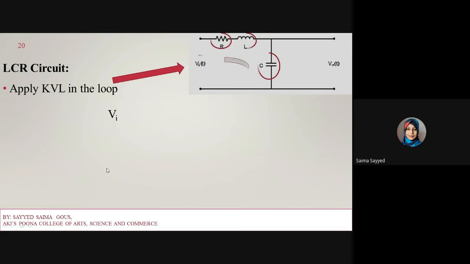So it will become Vi(t) is equal to R i(t), plus L into di(t) upon dt, and then plus the voltage across the capacitor, 1 upon C integration i(t) dt. Now we have to take the Laplace of the above equation.